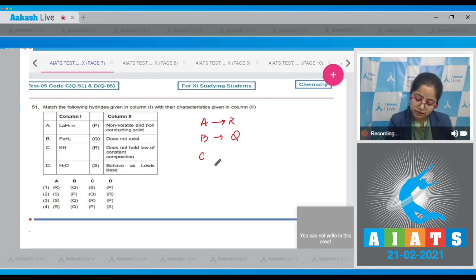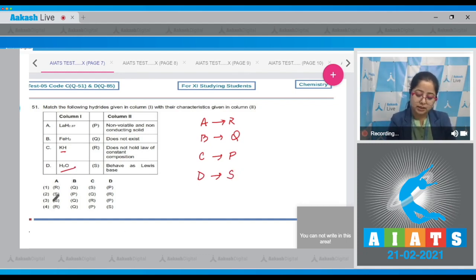Moving to next, C, KH. Students, we all know that KH is an ionic hydride, and ionic hydrides are non-volatile and non-conducting solids. That means C is related with P. Moving to last, D, H2O. Students, H2O is a molecular hydride which behaves as a Lewis base because of the lone pair present on the oxygen atom. That means D is related to S.